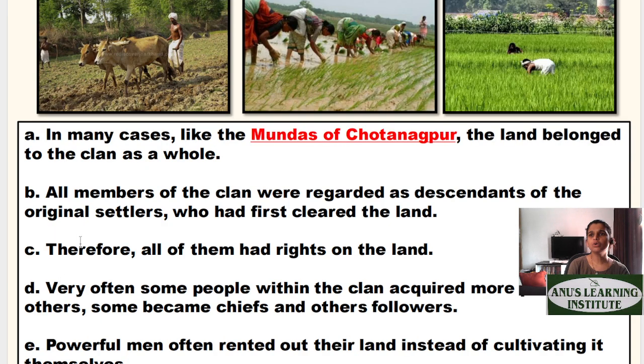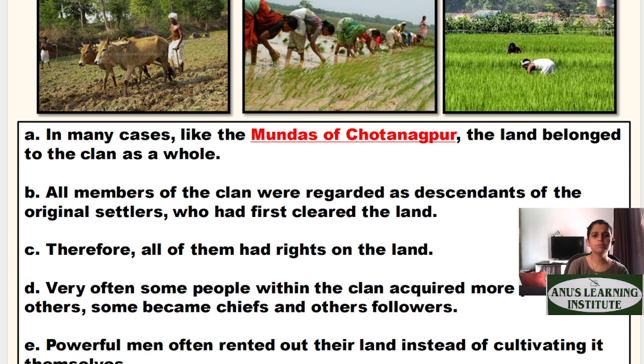Then we come to Mundas. Now they play an important role in today's lesson. The Mundas of Chota Nagpur, nearby the Madhya Pradesh area, belong to a clan as a whole. All the members of the clan were regarded as descendants of the original settlers who had first cleared the land. From generations to generations, they have been living in that particular area, and hence their main area was regarded as Chota. Therefore, all of them had rights on the land. This is land that has come down from their forefathers, so everybody had equal rights on that particular zameen.